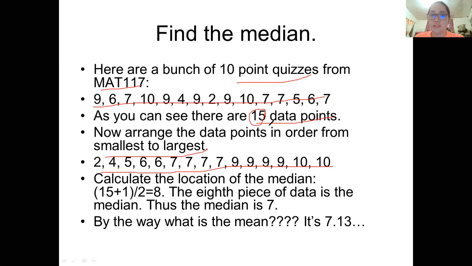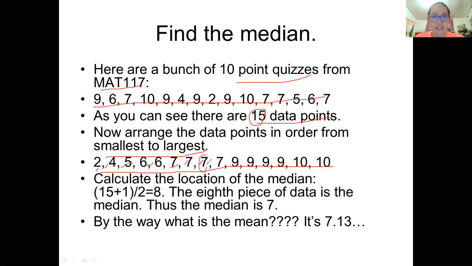So what will we do? Since 15 is an odd number, you will just locate the middle value. What is the middle value of 15? The 8th value, or 8th place. I will just count 1, 2, 3, 4, 5, 6, 7, 8.